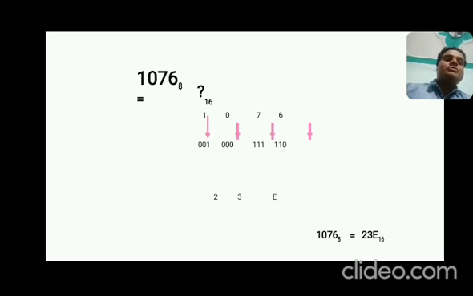So its value is equivalent to 14, which in hexadecimal is E. Simple. And after that you can add 1100, so 1100 has the equivalent 3, and the last one is 2. So 23E. So you can use binary as an intermediary. The octal number's equivalent in hexadecimal is 23E.